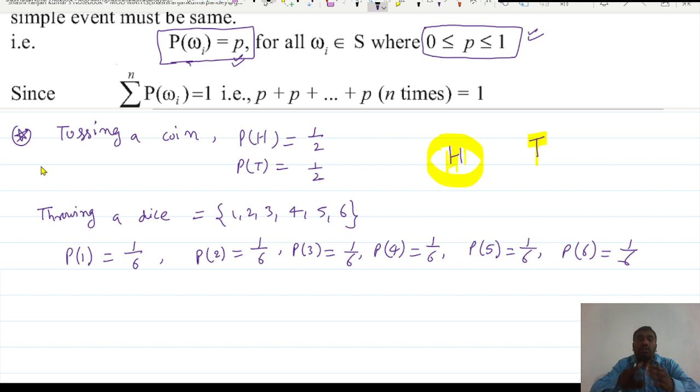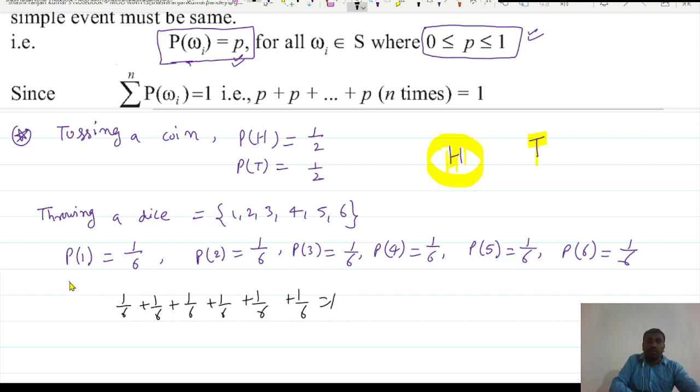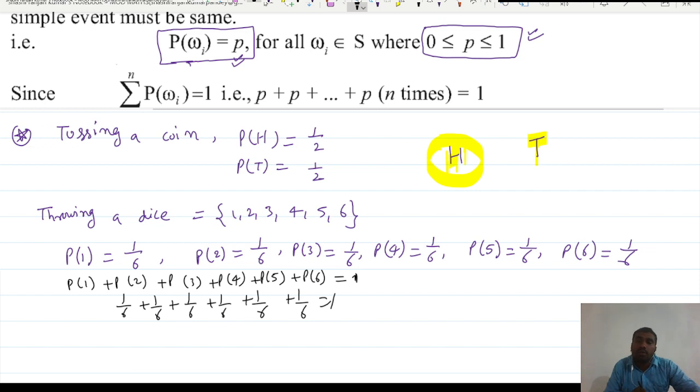You can check here also: 1 by 6 plus 1 by 6 plus 1 by 6 plus 1 by 6 plus 1 by 6 plus 1 by 6 gives you 1. That is the probability of 1 plus the probability of 2 plus the probability of 3 plus the probability of 4 plus the probability of 5 plus the probability of 6. So the probability of all the sample points will always be 1, right?